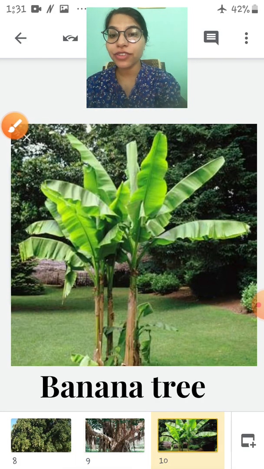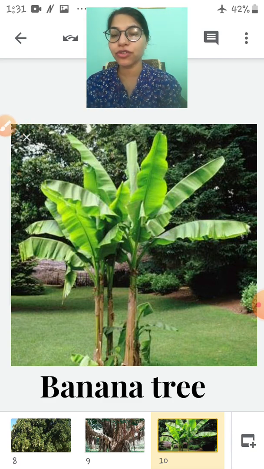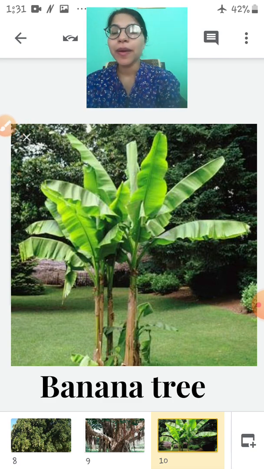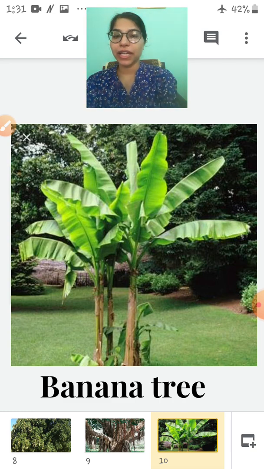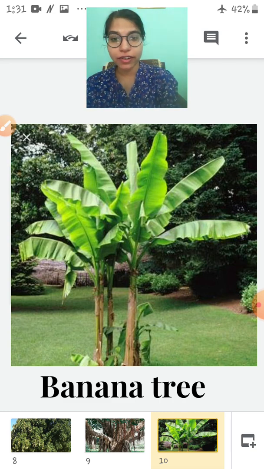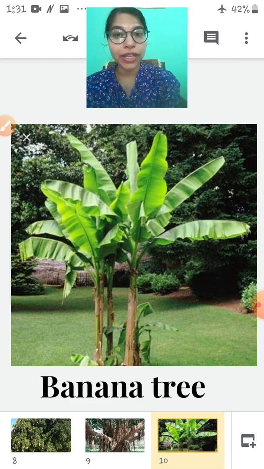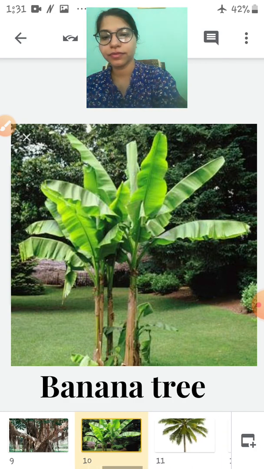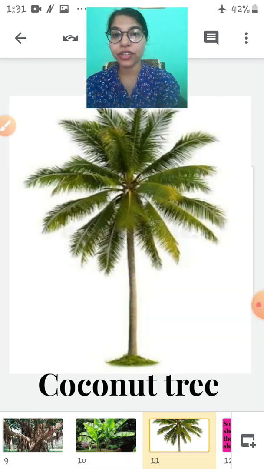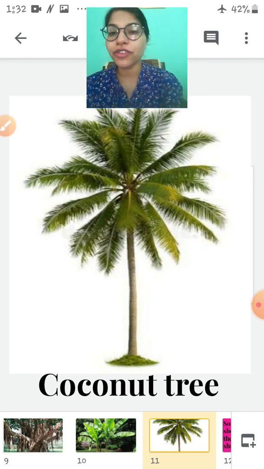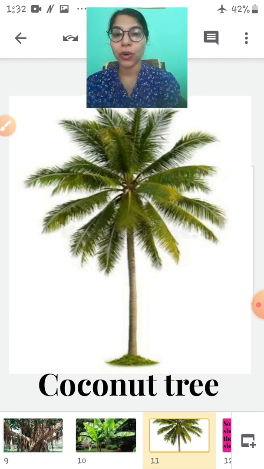Now, which tree is this? You all must be knowing. It is a banana tree. You all like bananas, right? Yes, so it is a banana tree. Now, children, which tree is this? You all know, I know. It's a coconut tree. You have learnt in your English also the chapter on the coconut tree. Okay, children.